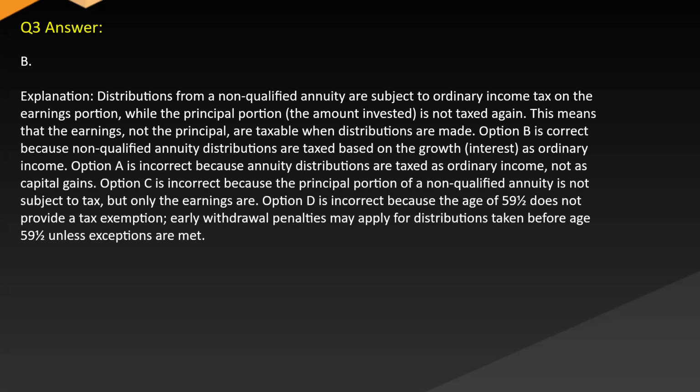Option A is incorrect because annuity distributions are taxed as ordinary income, not as capital gains. Option C is incorrect because the principal portion of a non-qualified annuity is not subject to tax, but only the earnings are. Option D is incorrect because the age of 59½ does not provide a tax exemption. Early withdrawal penalties may apply for distributions taken before age 59½ unless exceptions are met.